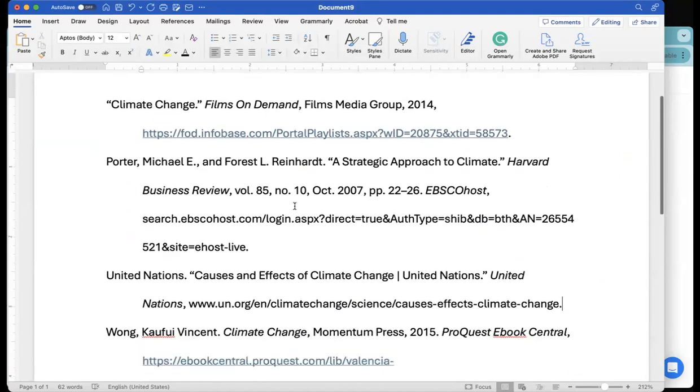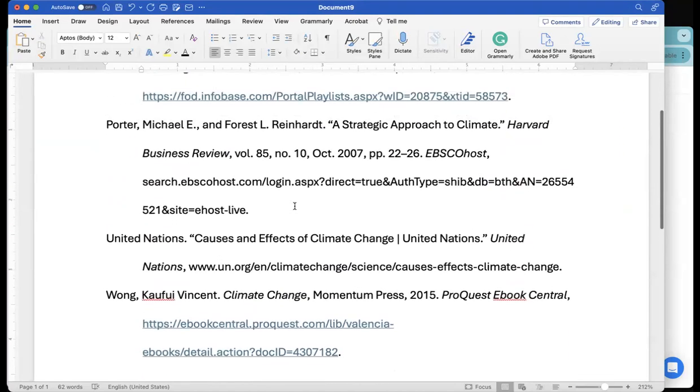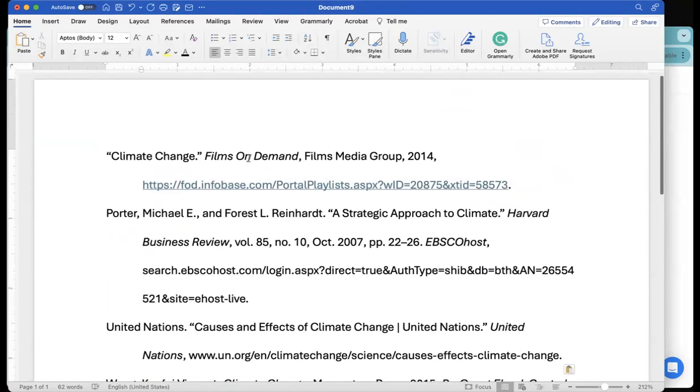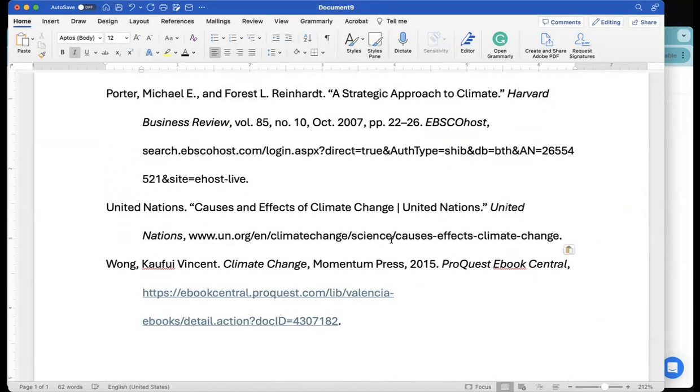Notice all of my titles are capitalized. The source titles are always in italics. Source, source, source, and source. With anything that comes from a database, you're going to have two sources. You're going to have the source for the article, which is the magazine or journal. You're also going to have the italics on the database title, which is the source of the source. That's how you do it. Hopefully this helps.